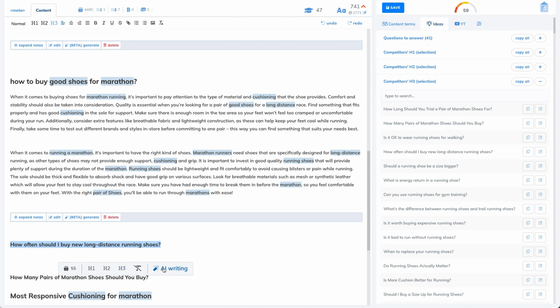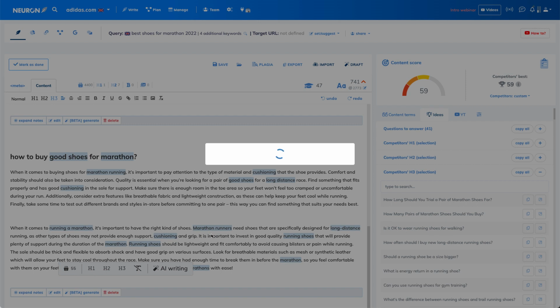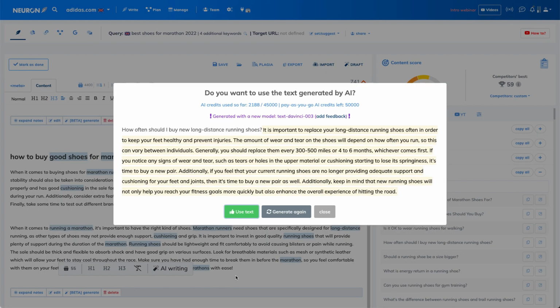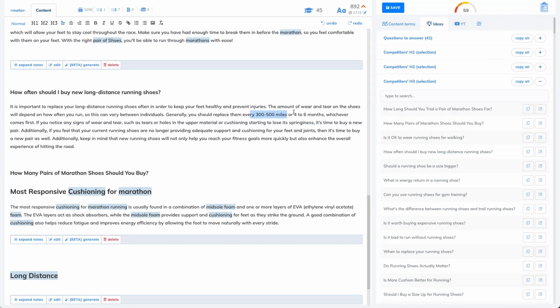So it's heading 3, AI writing, start paragraph, and then we will have content for the paragraph number 3. Or you can write it manually as well, or you can write it with the AI and then rewrite it. What is quite important here, if you see this kind of information, you should always do fact checking, because it's always a little bit unsure.